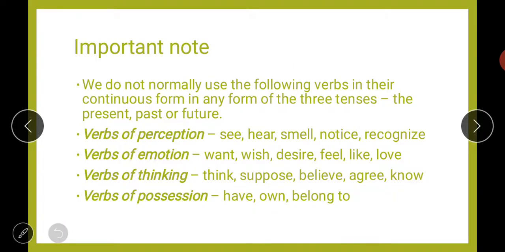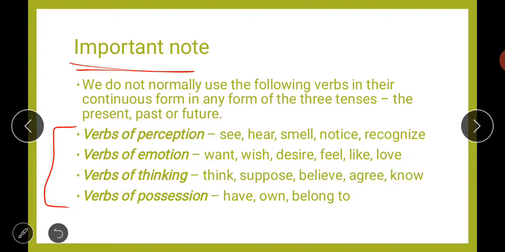Next, regarding this present continuous tense, you have to remember some important points. So these points are written here. What are these important points? We do not normally use the following verbs in their continuous form in any of the three tenses: the past, the present or the future. This means we will use these verbs in their base form. We will not use ing with these words. Even if we are talking about present continuous, past continuous or future continuous, these verbs will remain as they are. We will not add any ing with these verbs.